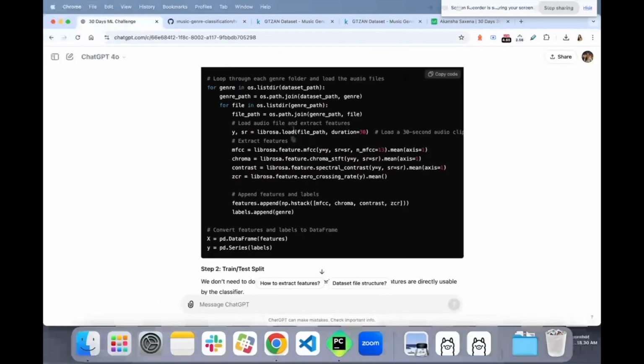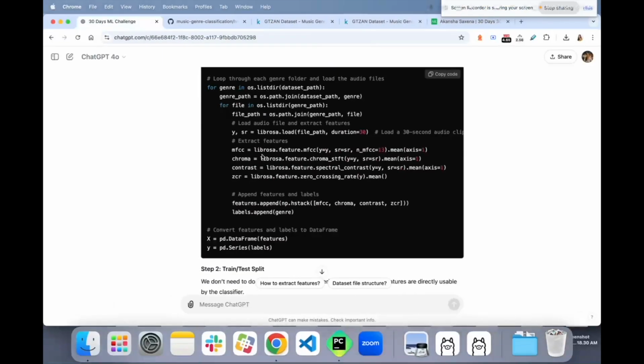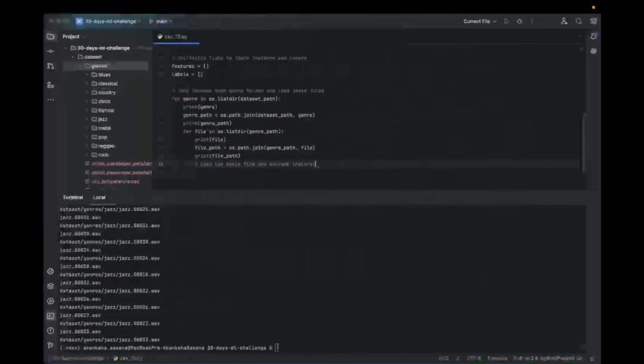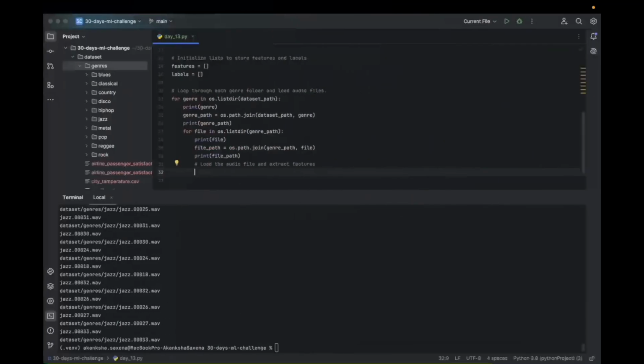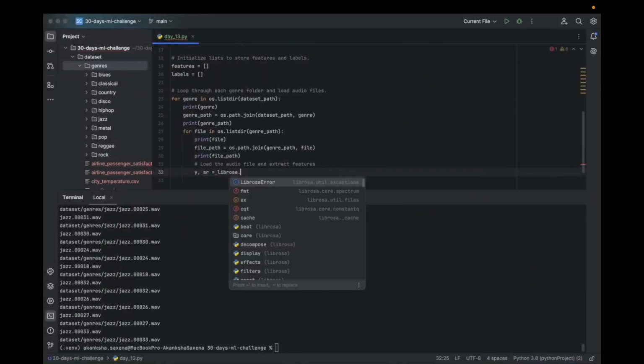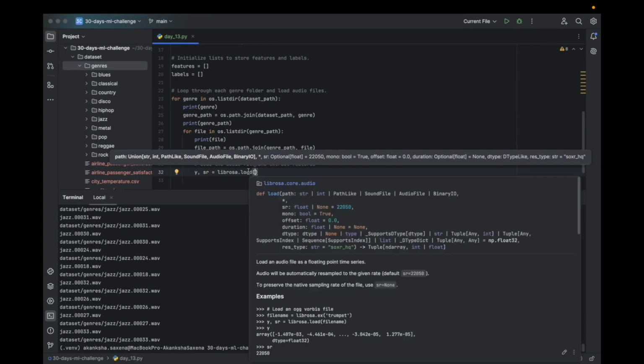Okay. Now what we are doing, we are loading the audio file and extracting features out of it. So we are using a function called load from librosa. Let's hover over and understand.